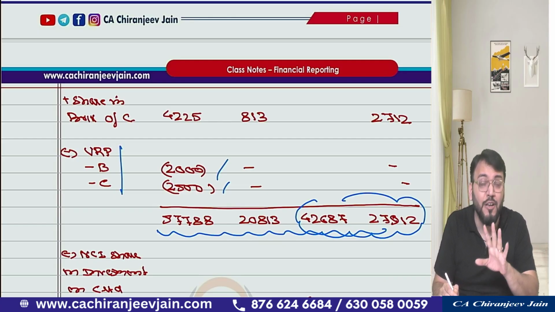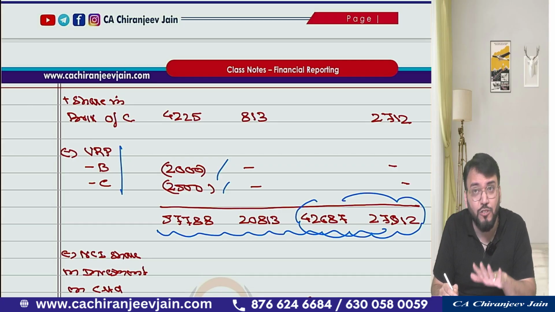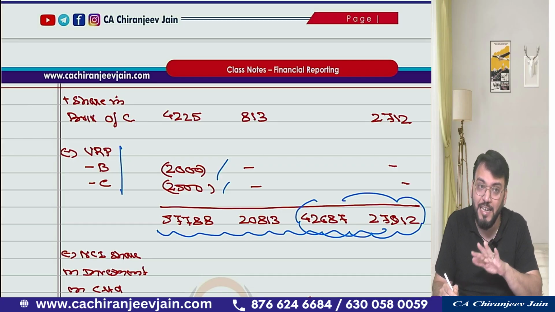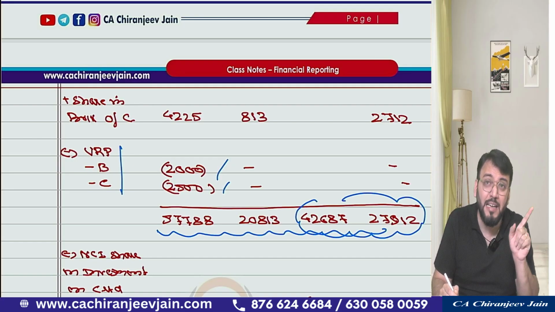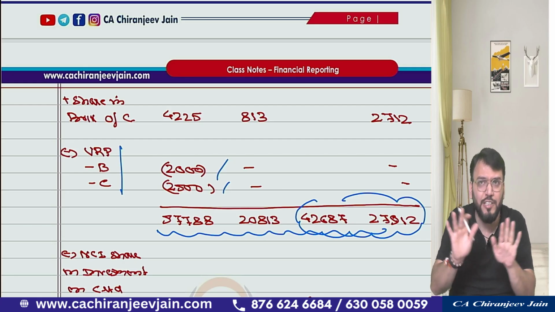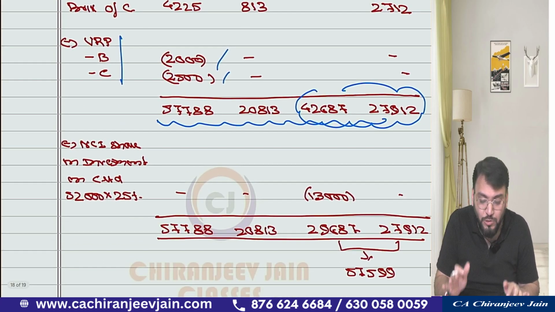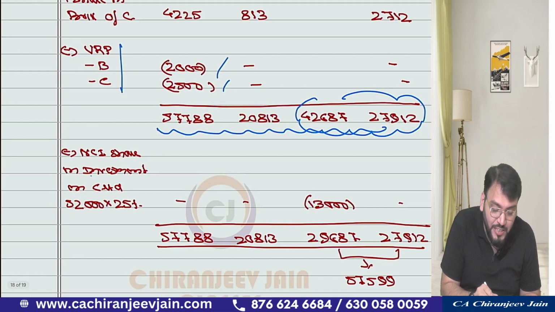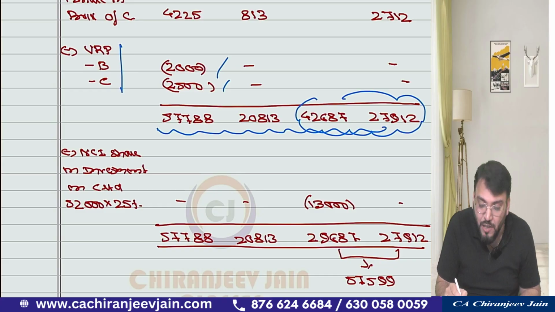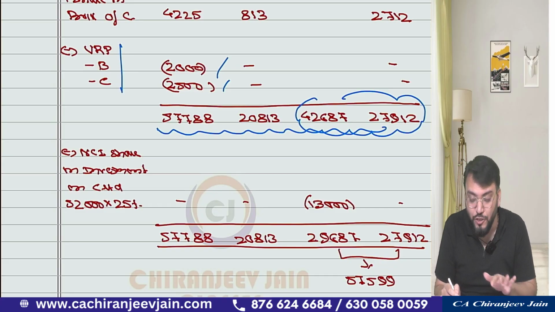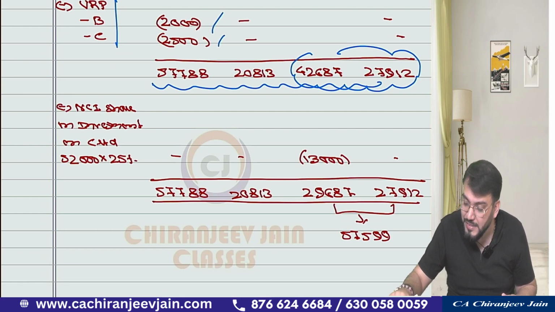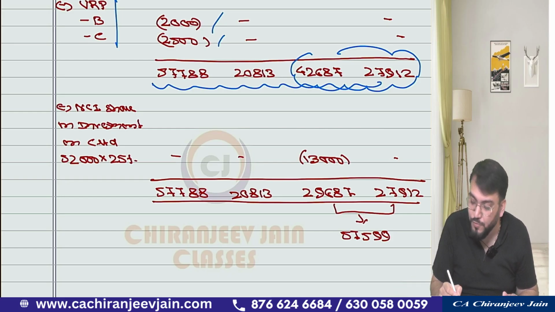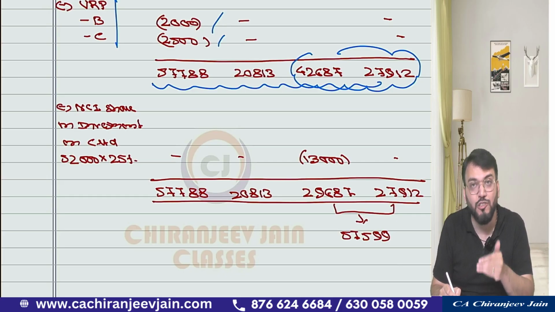However, I have said that from my point of view this adjustment is not correct, but I am following the ICAI solution. The explanation why it is not correct, I have already given in my regular class. I have also given an explanation on my YouTube channel, but right now don't think about that. Right now, whatever ICAI does, that only we need to follow. So minus NCI share in investment in C Limited, that is 13,000 deducted from NCI and B. Have you understood this point? So this becomes your total NCI. Total NCI will be 29,687 plus 27,912, that is equal to 57,599. This will come in the CBS.